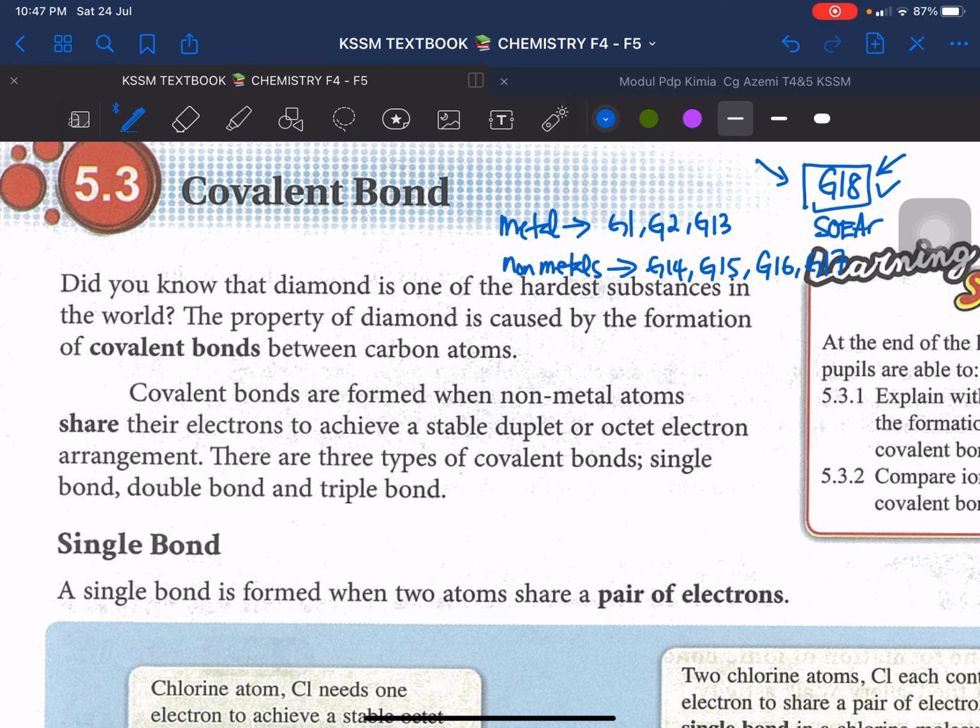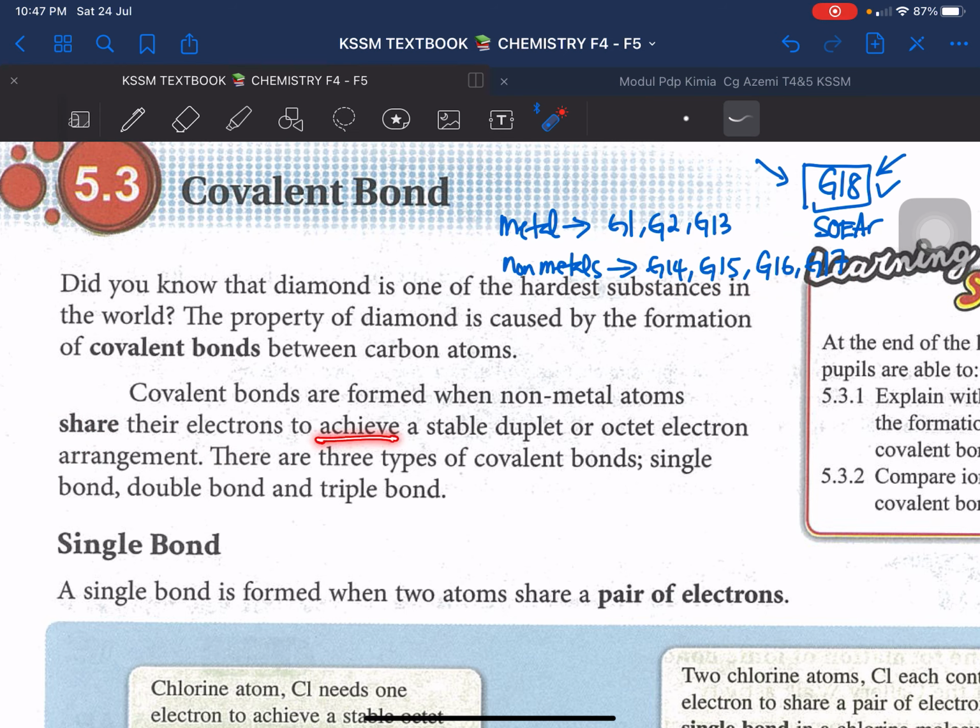Okay, so covalent bond are formed between non-metal lah. When non-metal atoms, contohnya begini, 15 dengan 17 kah, 17 dengan 16 kah, 17 with 17 themselves kah, atau 14 dengan 16 pun boleh. Okay, asalkan dia non-metal. Elements ataupun unsur di dalam kumpulan ini boleh berkongsi elektron. Kenapa mau kongsi?